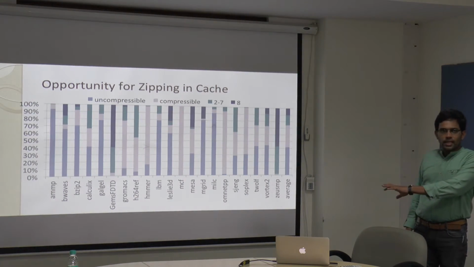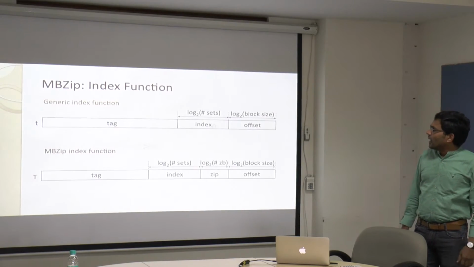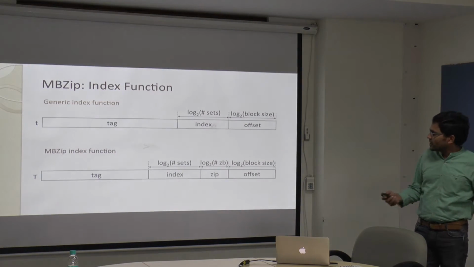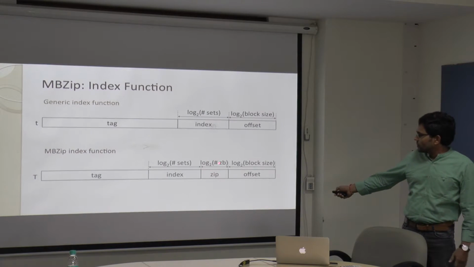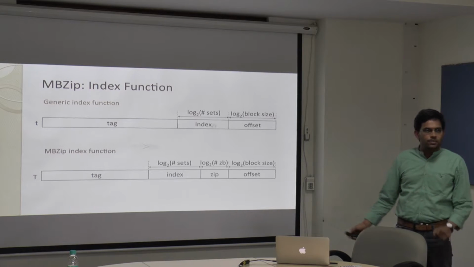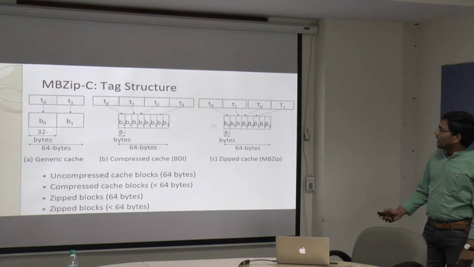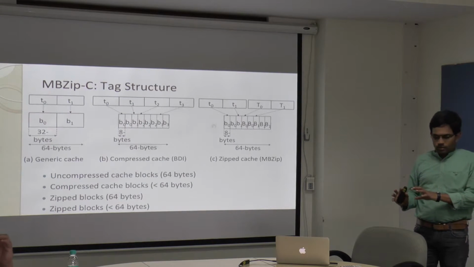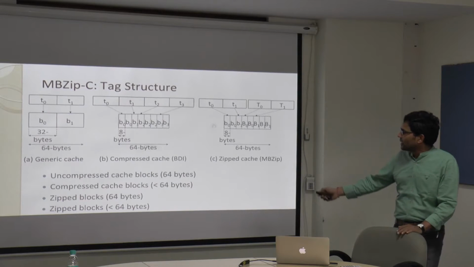So this shows that yes, we can apply this at the cache level for even demand blocks. When we go for zipping, the number of blocks zipped together means we have to shift our index bits so that we can index into our cache properly. And at the base cache, the cache block level compression, we are using the BDI technique.